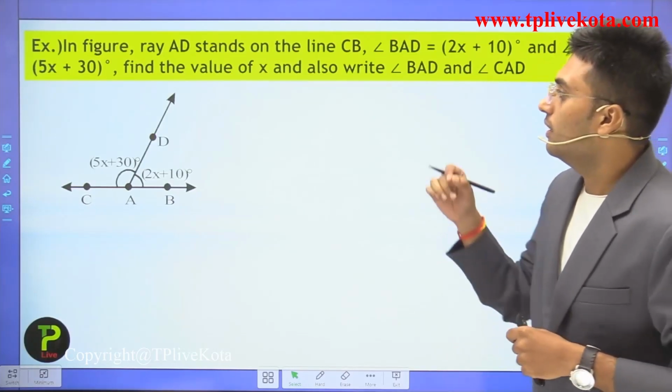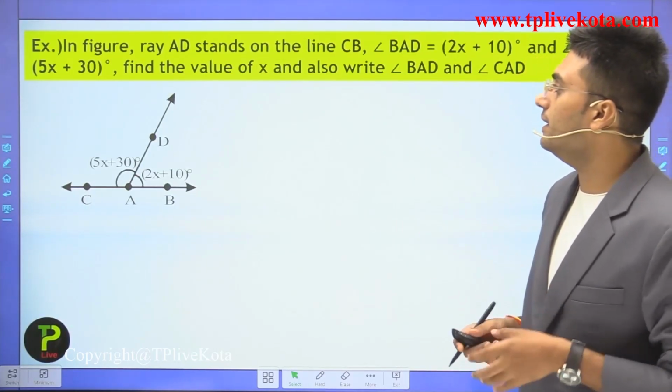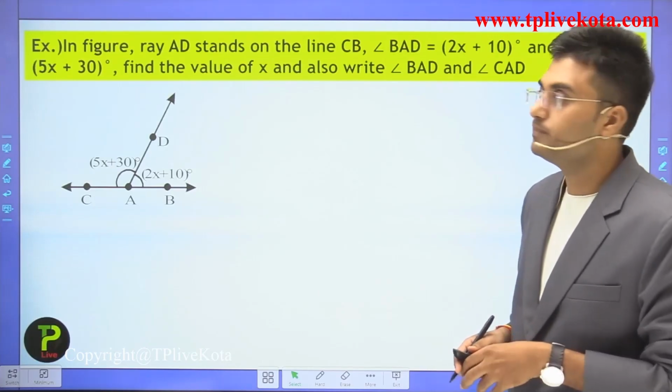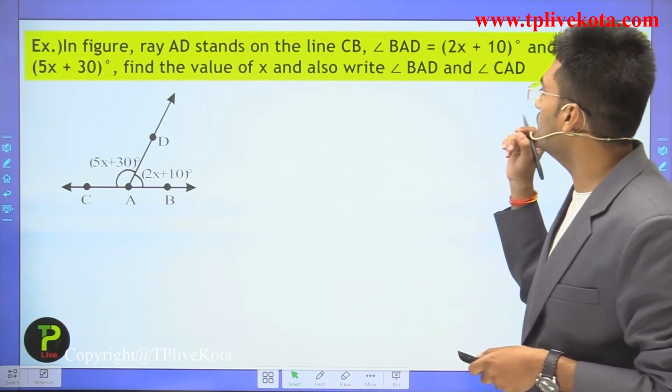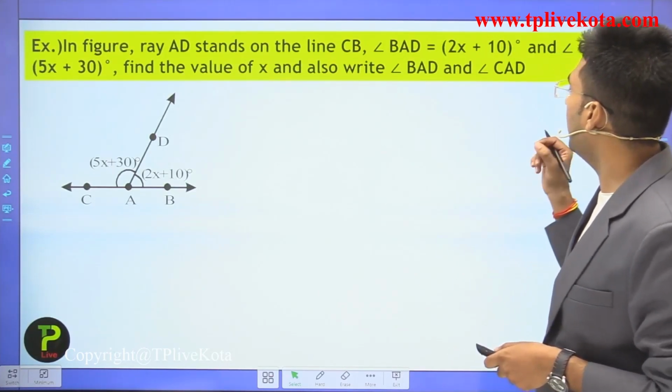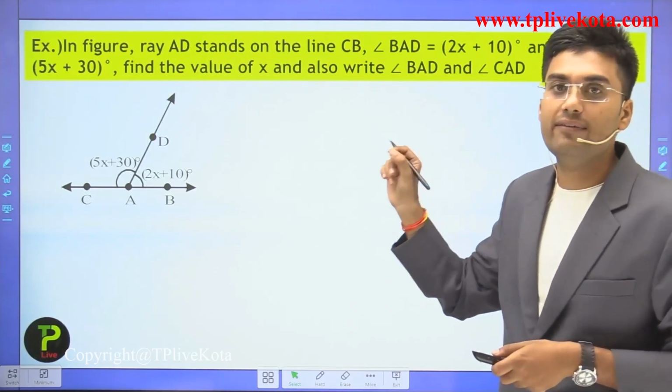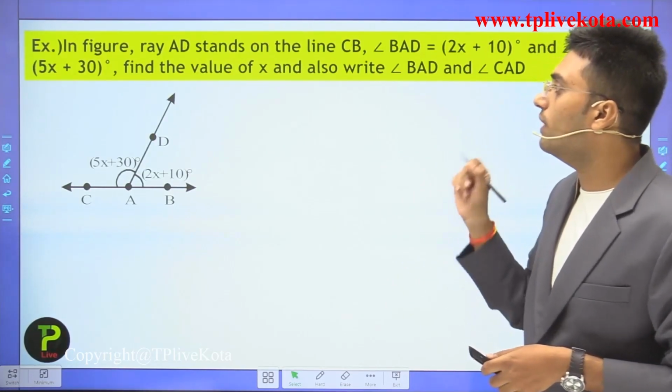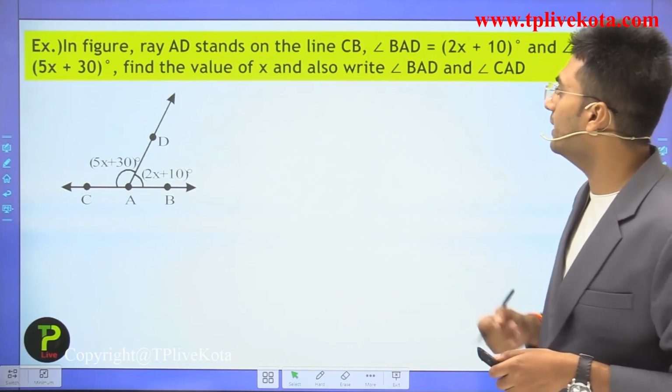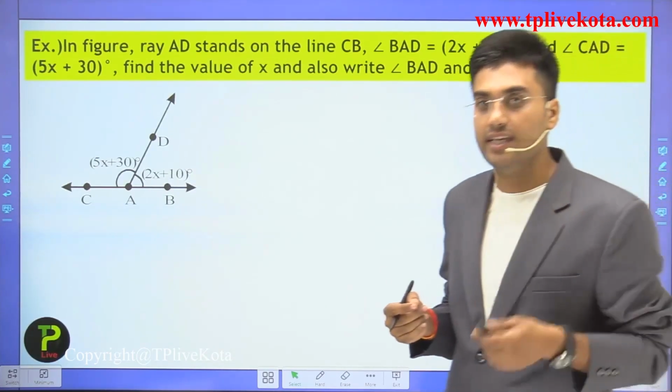Now after this example, let's move to the next example. In this figure, ray AD stands on the line CB. Angle BAD is equal to 2x plus 10 degrees, and angle CAD is equal to 5x plus 30 degrees. Find the value of x and also write the value of BAD and CAD.